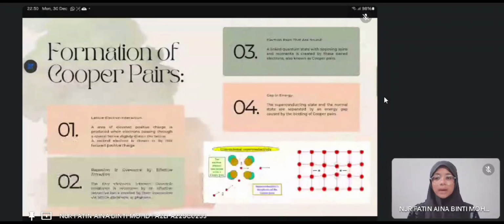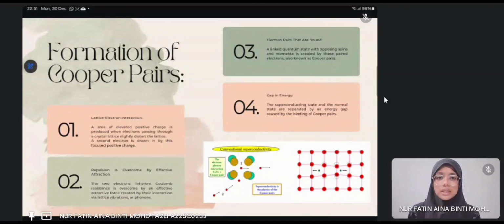The formation of Cooper pairs. Firstly is lattice-electron interaction. An area of elevated positive charge is produced when electrons passing through a crystal lattice slightly distort the lattice. Secondly, repulsion is overcome by effective attraction. The two electrons' inherent Coulomb repulsion is overcome by an effective attractive force created by their interaction via lattice vibrations, or phonons.